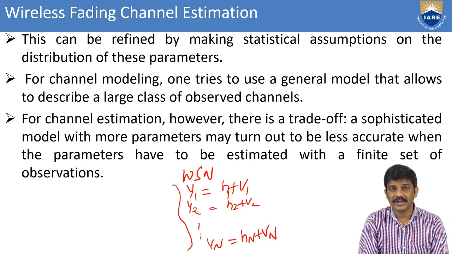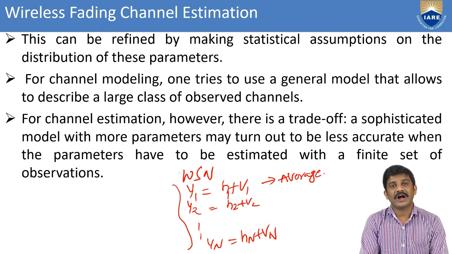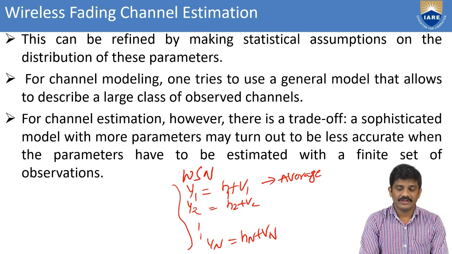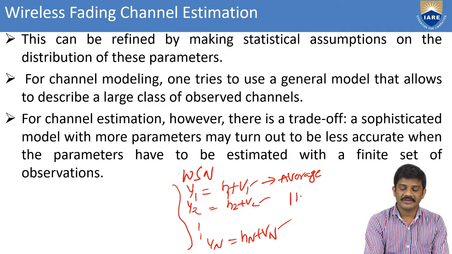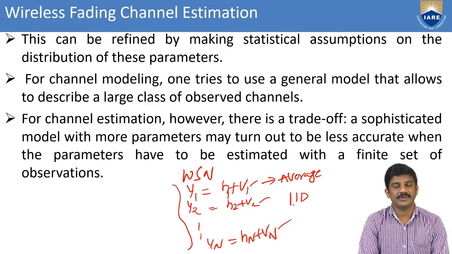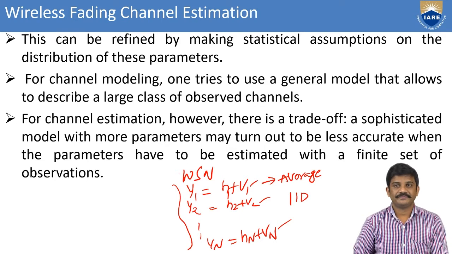We have to calculate the channel coefficient, and we are taking the average of all the observations. Here, these v1, v2, ... vn are independent identically distributed, that is, independent identical distribution, which comes under the Gaussian nature.